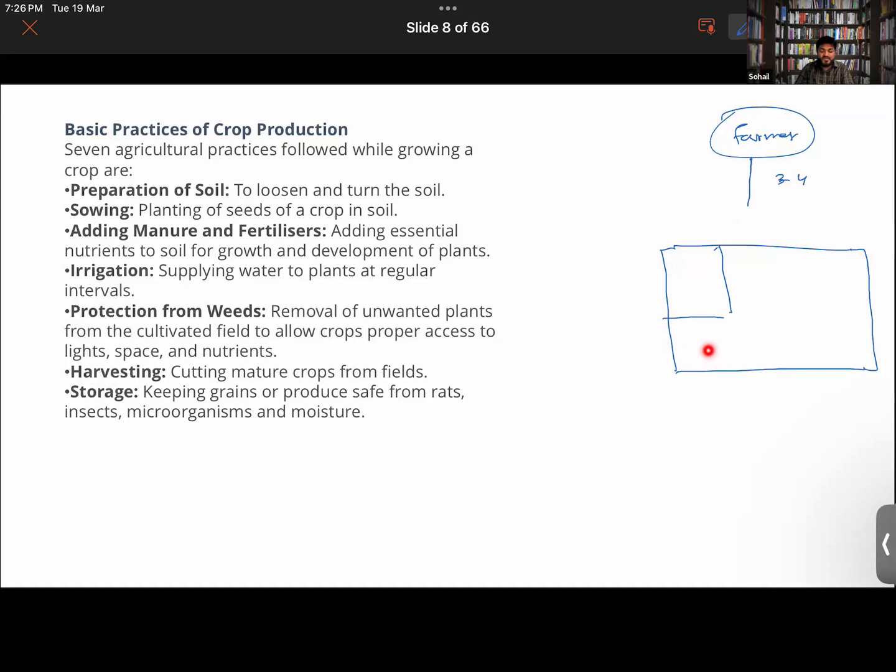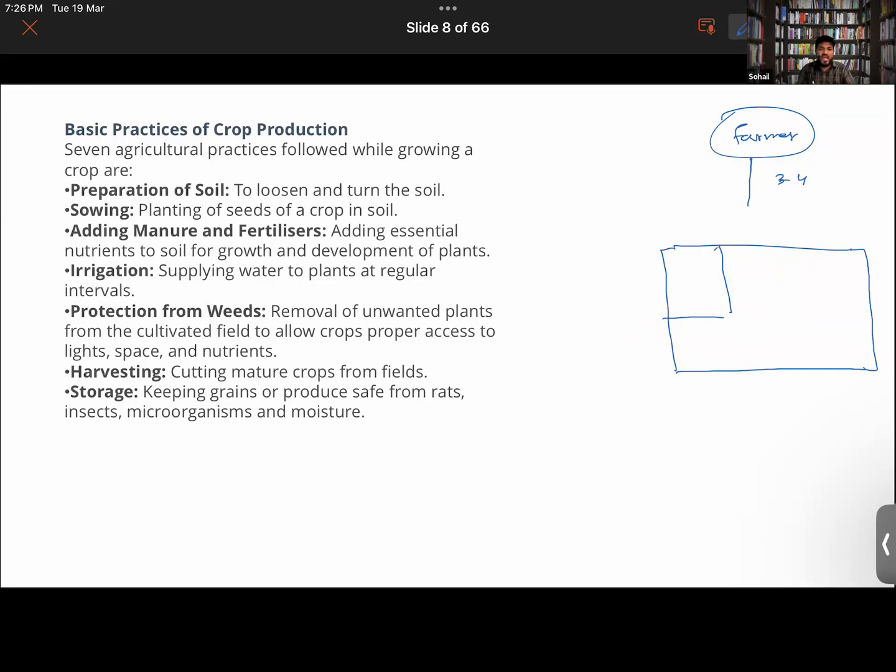Because his livelihood, first of all, is dependent upon it, because he would be selling it in the market in order to obtain money, right? Yes. Also we know that crops are being grown on a large area because we have to feed a large population. That is the motive here.